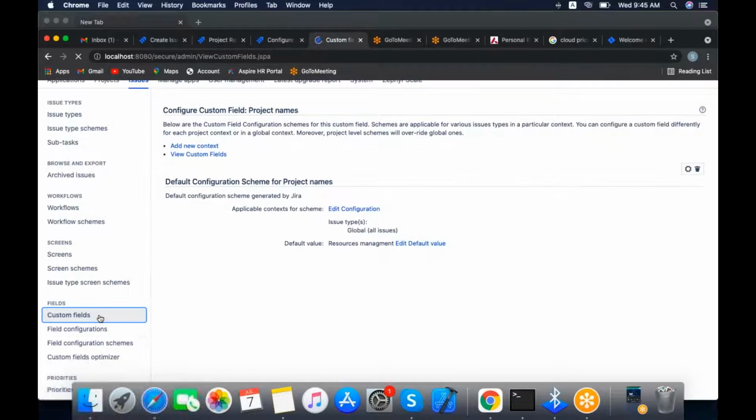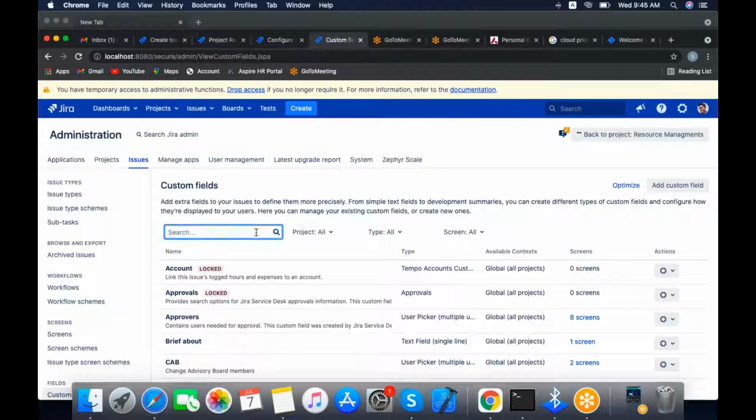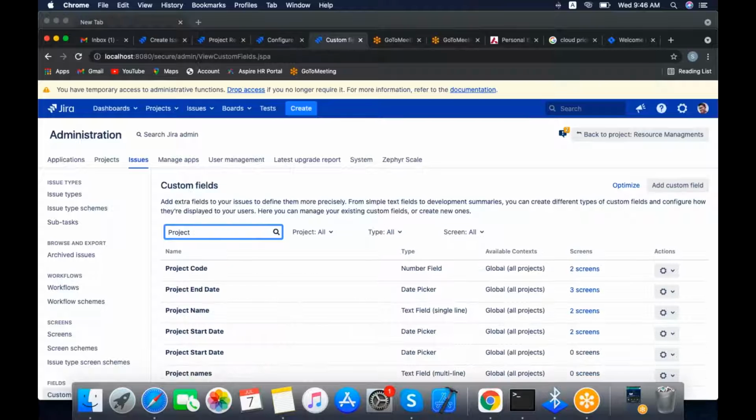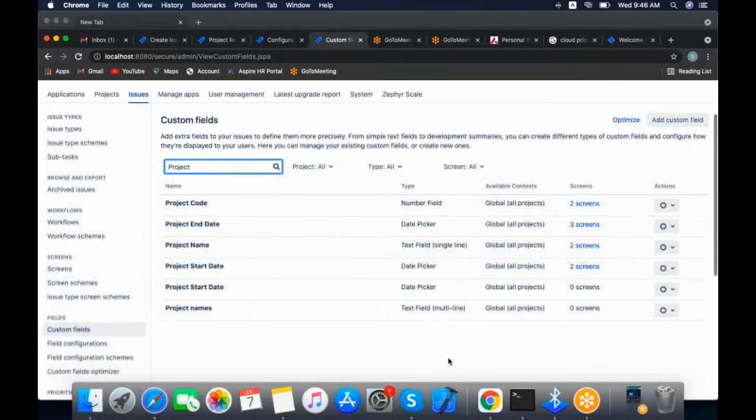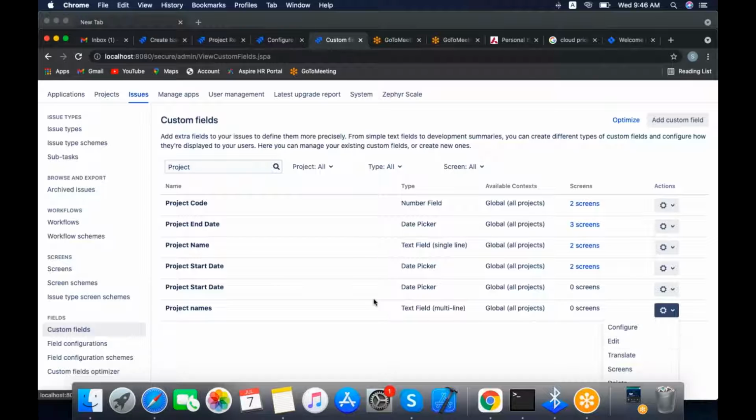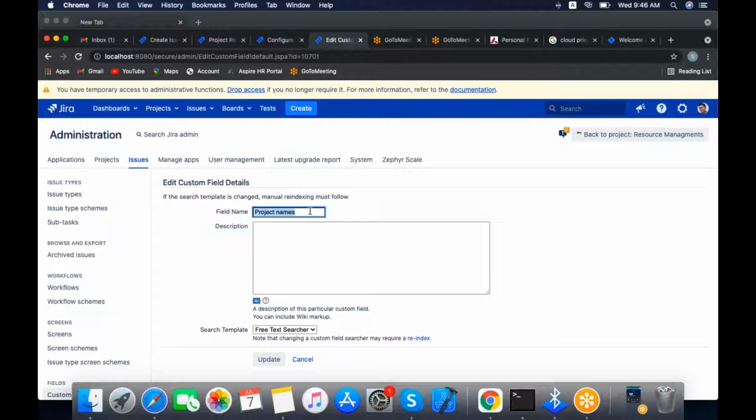Go to custom field. Yeah, this is not associated to any screens. That's why it's showing 0 screens. For example, this project start date was previously used in 2 screens. If you have used it in any screen, how many screens the field has been associated with will be displayed here. Here are the options. For example, if you want to edit, if you mistakenly gave the name wrongly, like PRO JECT, by clicking on edit, you can modify that name.